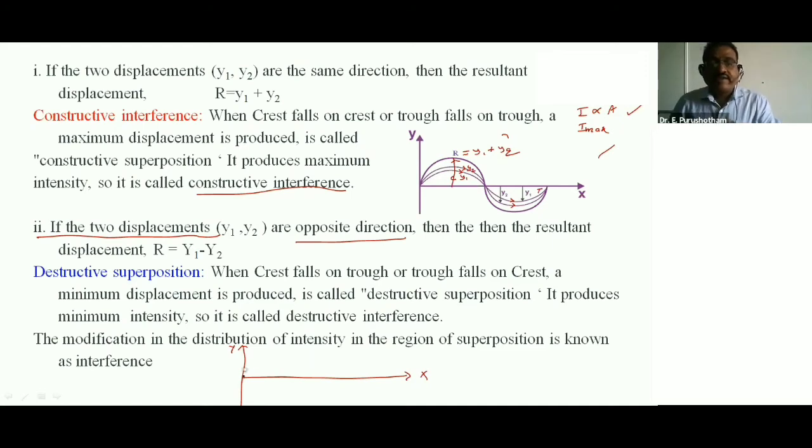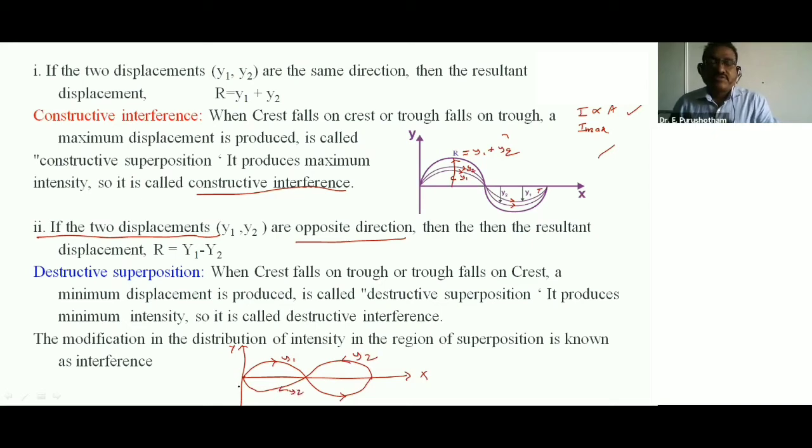One wave is moving in one direction, this is y1, and the other with the opposite direction, this is y2.